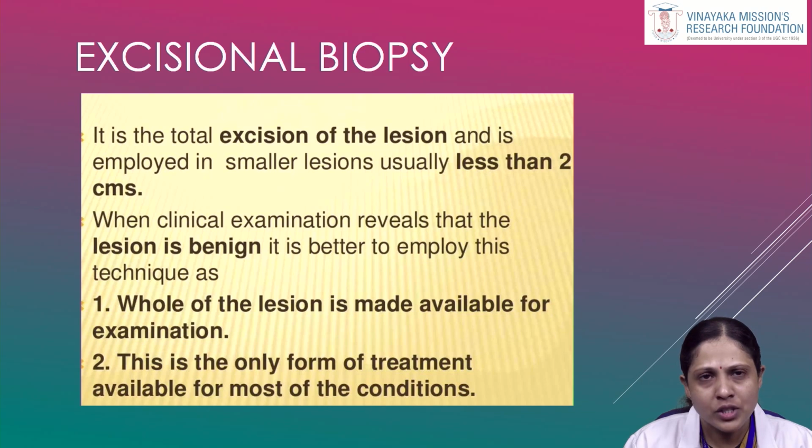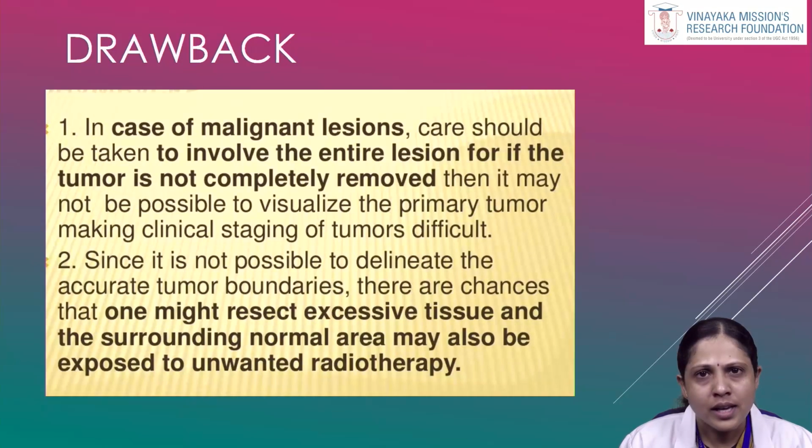When the clinical examination reveals the lesion is benign, it is better to employ this technique, which has the added advantage of examination of the whole lesion, and in case of a small lesion it serves as a form of treatment in most conditions. Drawbacks include that care should be taken in case of malignant tumors where the entire tumor has to be removed, or it may not be possible to visualize the clinical staging of the tumor. Also in case of excessive removal of adjacent normal tissue, it will be exposed to unwanted radiotherapy.